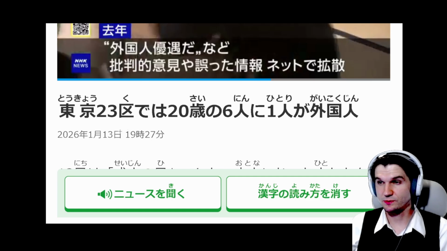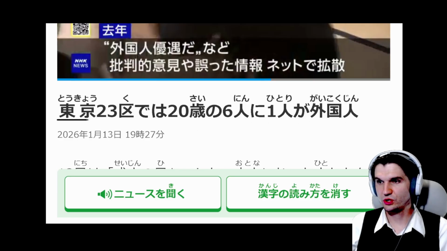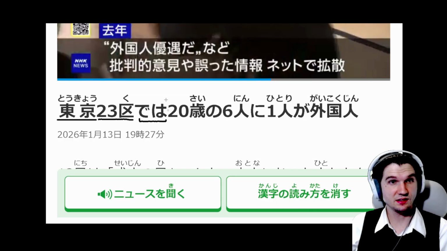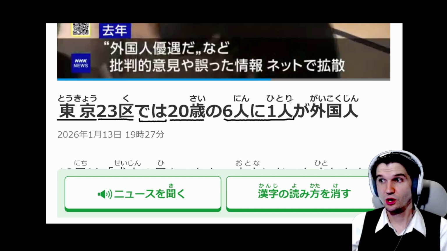Okay, so coming back to our title, we have 東京23区では20歳の6人に1人が外国人。So 東京23区 is the 23 wards. Then this では tells us within those 23 Tokyo wards. 20歳, 20-year-olds, の6人に1人. So this is where we have our grammar here. So 6人に1人 would be 1 out of every 6 people.